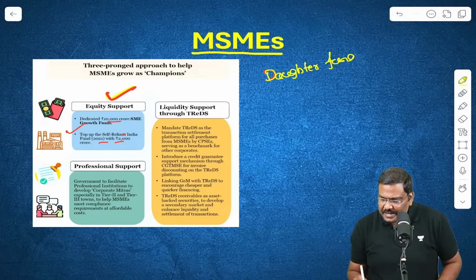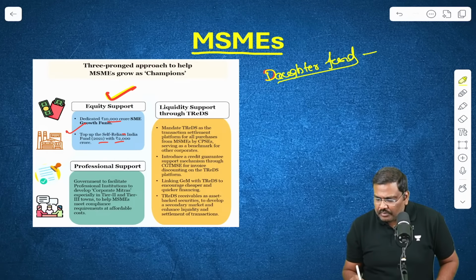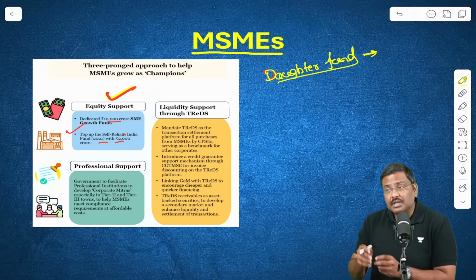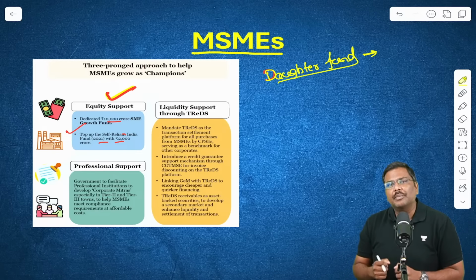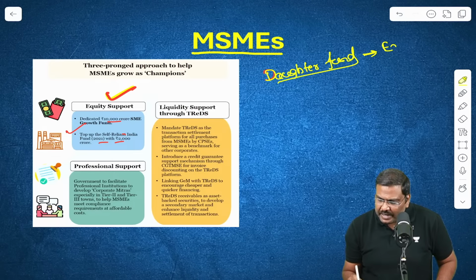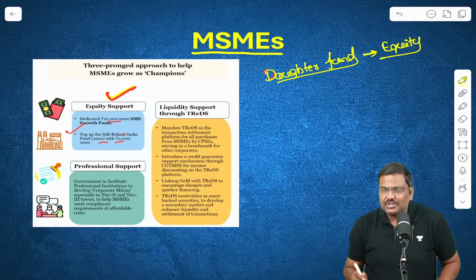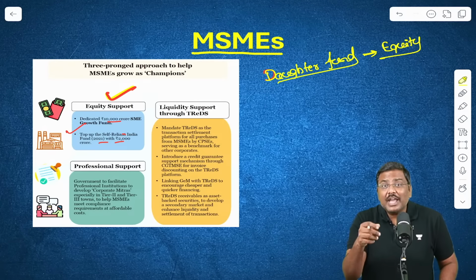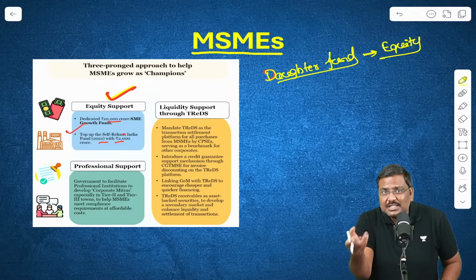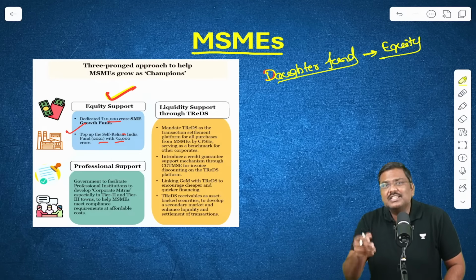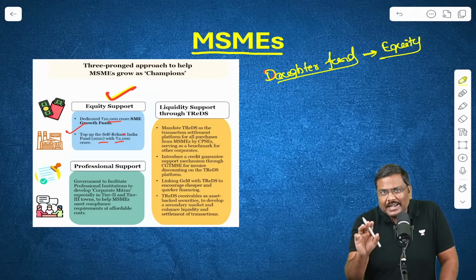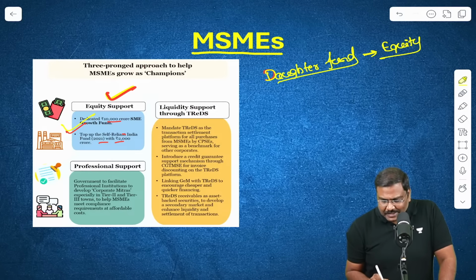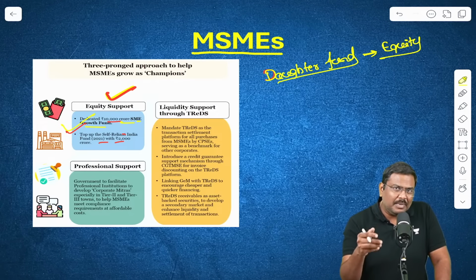So a daughter fund is created, and from the daughter fund, we are going to identify some of the MSMEs which are viable in nature, which have large potential to grow in the economy. And we will be providing equity funding. Equity funding essentially means ownership funding. Shares are purchased and money is provided. Ownership is taken, money is provided. And mind you, this is not a debt. Debt is loan. It is essentially equity-linked investment. That is one: a dedicated 10,000 crore SME growth fund will be set up.